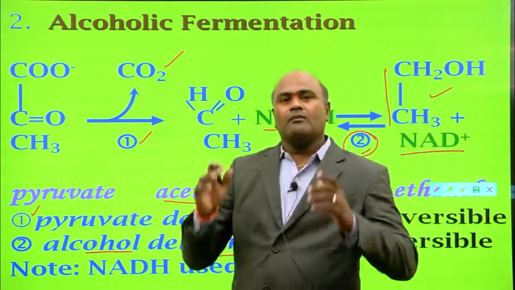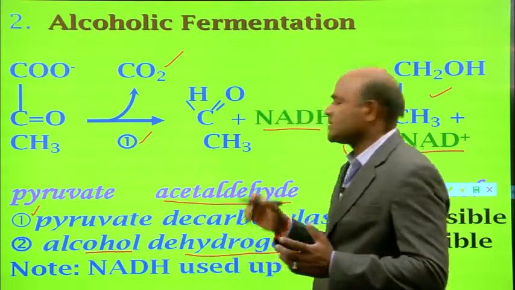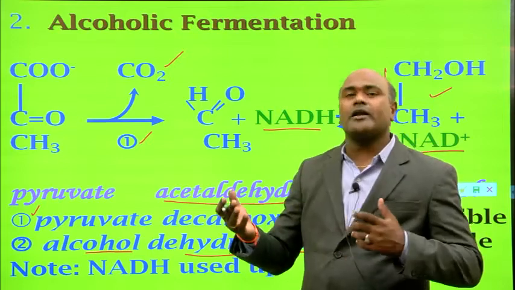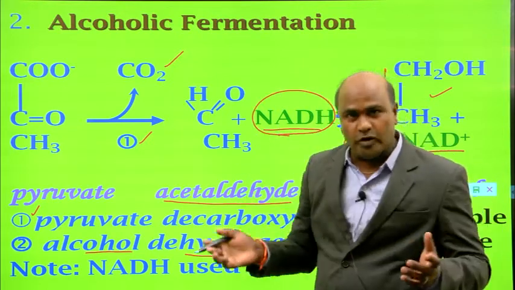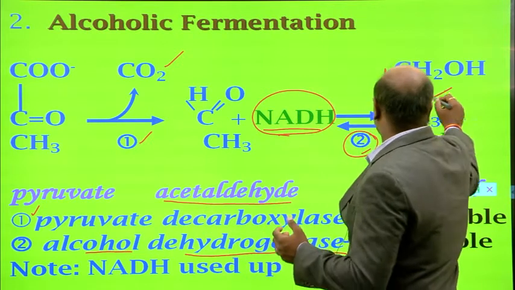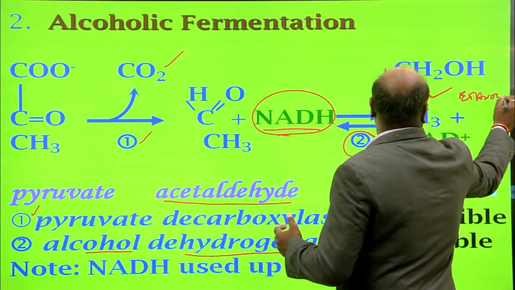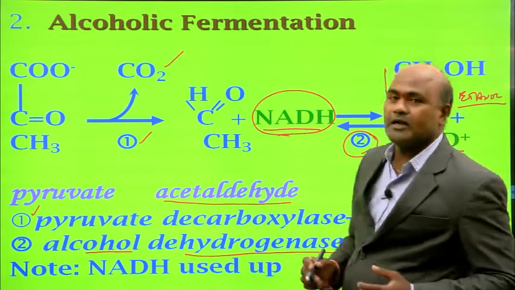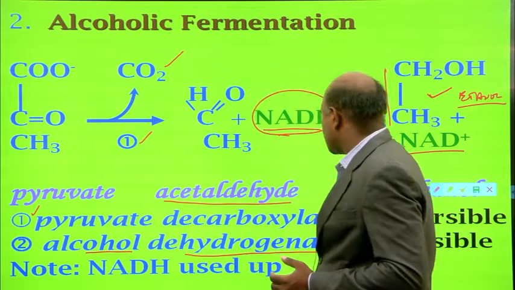So finally, pyruvate can be converted into acetaldehyde, and then acetaldehyde reacts with NADH and produces ethanol and NAD plus.